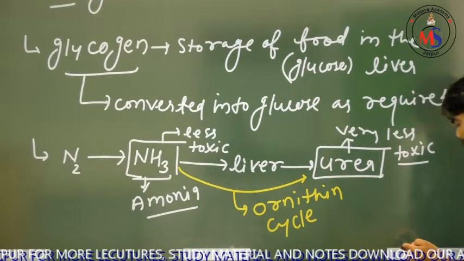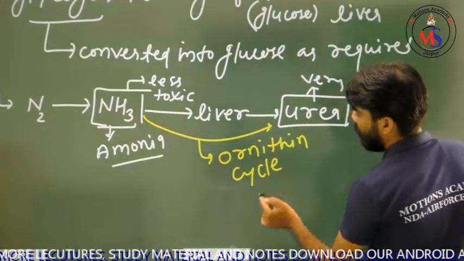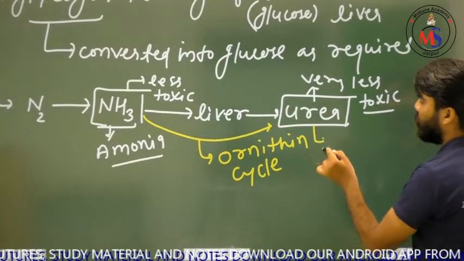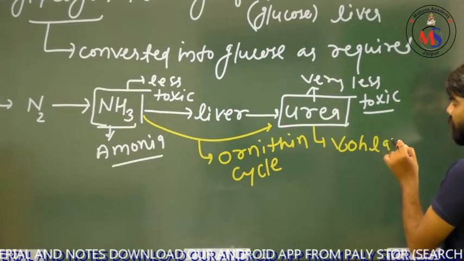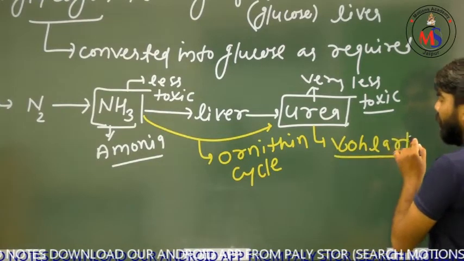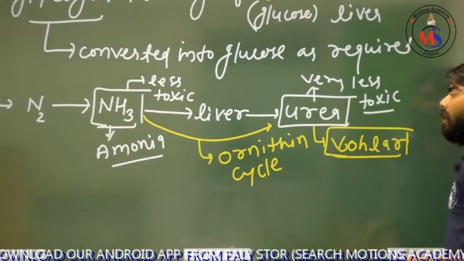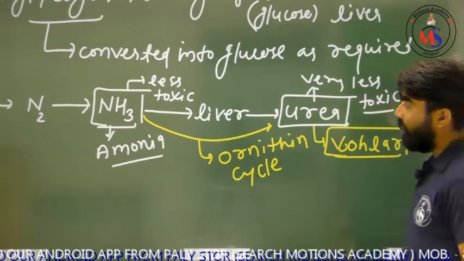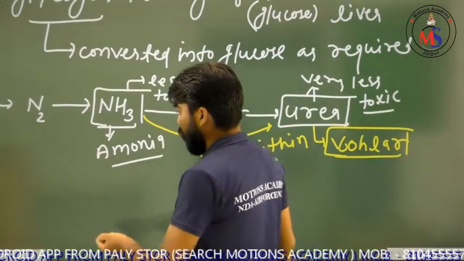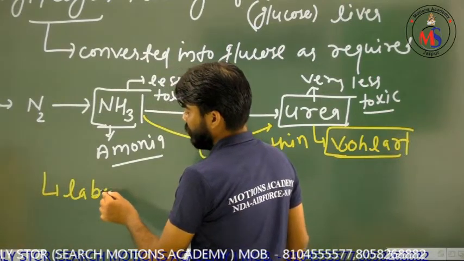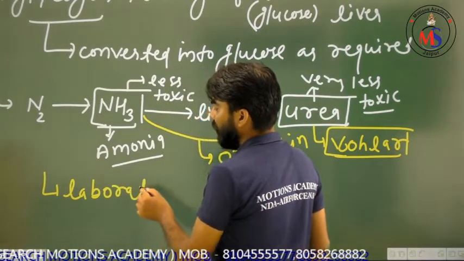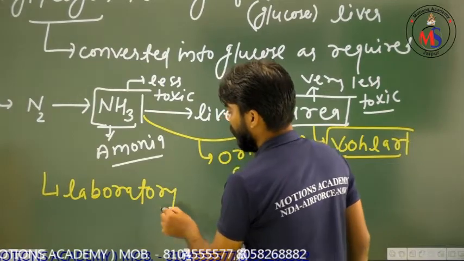It was synthesized by a scientist, and the name of that scientist was Wohler. It was synthesized in a laboratory. That is why the liver is known as the chemical laboratory of our body.